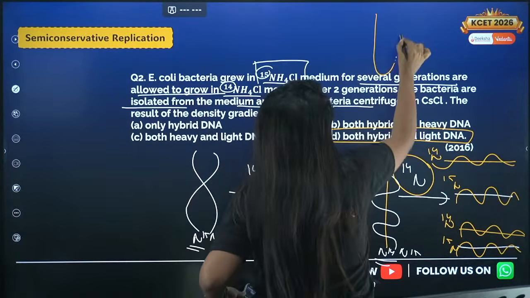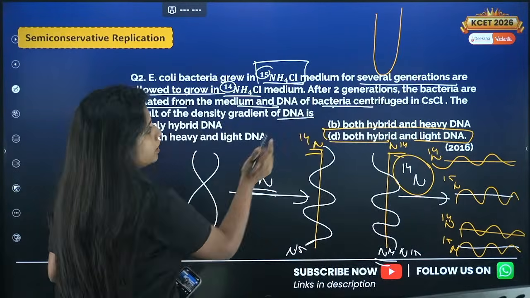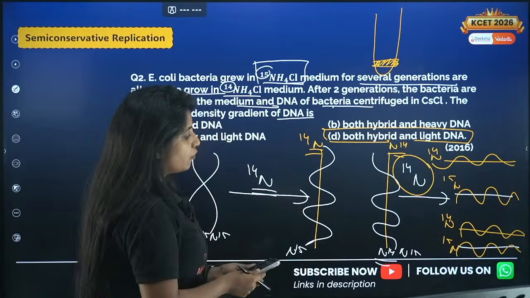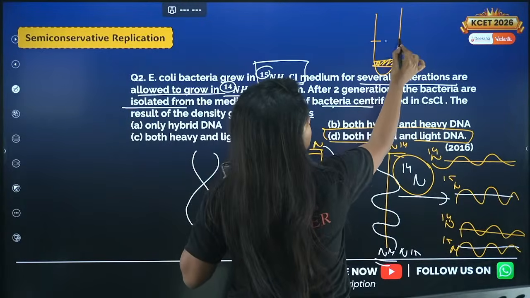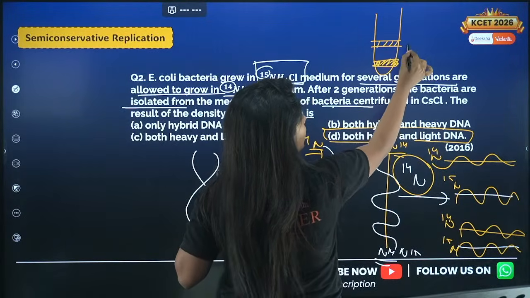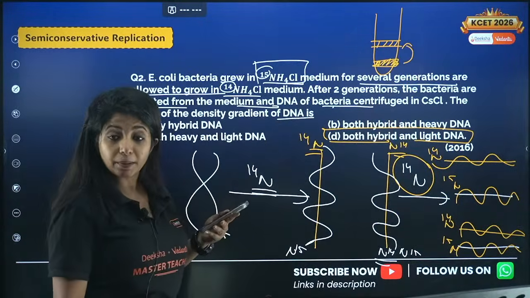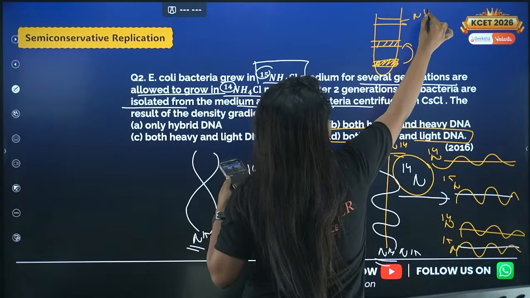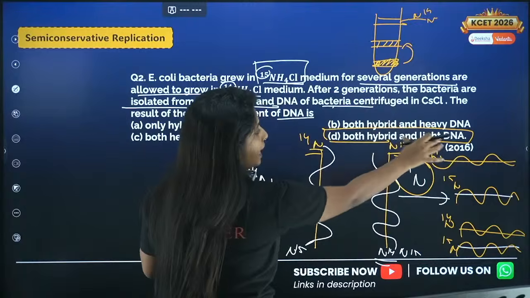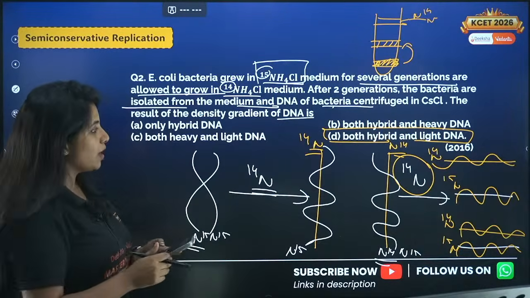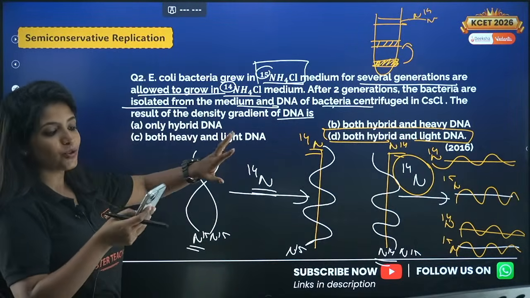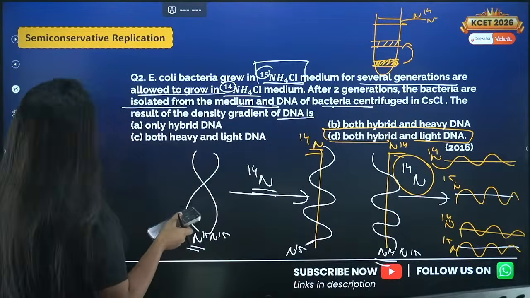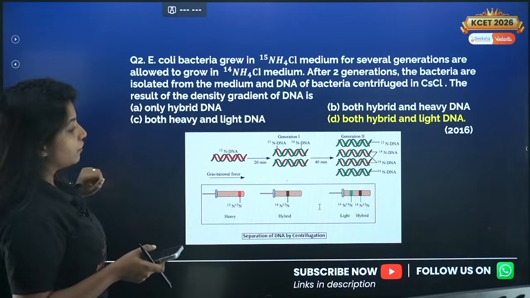So 3 things you can see usually. So when we started off, they were settling somewhere over here because their density was super high. Now when you got this, their density was less in comparison to this. So hybrid density is less. Now the most lesser density will be of N14, N14. So you will find light DNA and also hybrid DNA. So answer for this question would be D. Manjunath, you are correct again. Superb. Now we will go ahead.